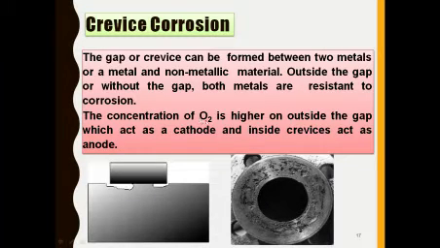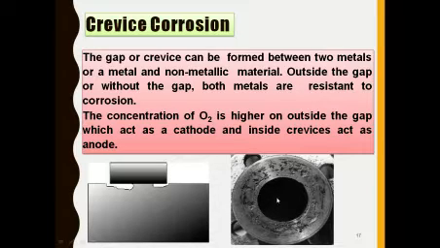The concentration of oxygen is higher outside the gap, which acts as a cathode, and inside the gap acts as an anode.